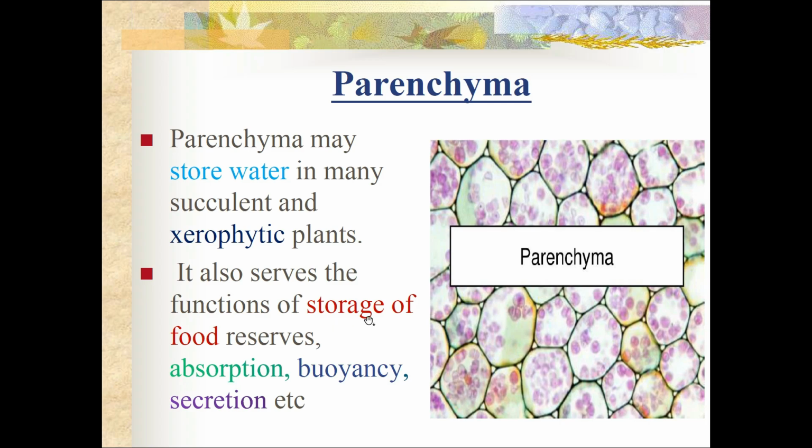So they will store food. The excess food which is prepared by the plant will be stored in these parenchymatic cells, and they help in the absorption of water and minerals, as well as in buoyancy, meaning the plant will be floating by accommodating air spaces in the parenchyma cells, by which the plant becomes lightweight and can float in the water. This happens in aquatic plants, and they secrete enzymes and hormones for the metabolic activities of the plant.